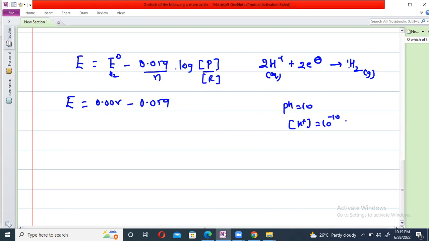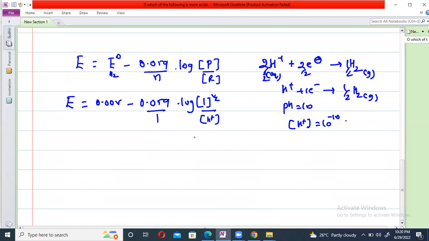Instead of this, can we make it 1 by 2? So H plus ion, by gaining 1 electron, liberates half mole of H2 gas. So here the n value is 1, and in the log, the product is H2, the pressure of the hydrogen gas, taken as 1 atm to the power of 1 by 2, by the reactant, the concentration of H plus ion.